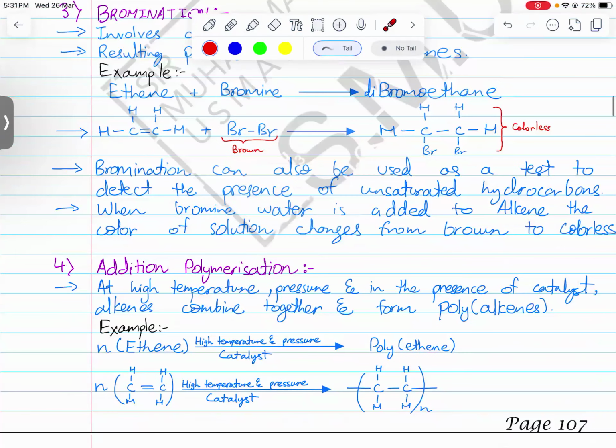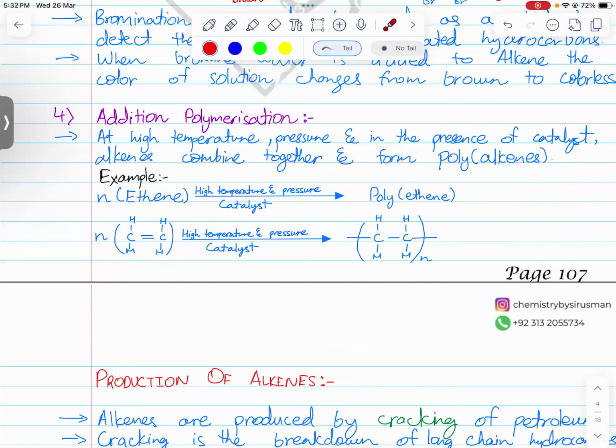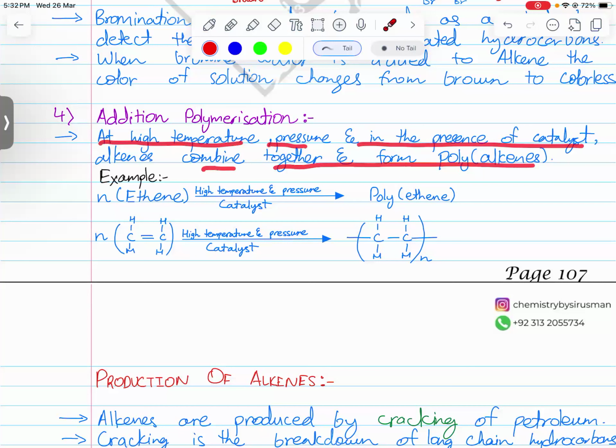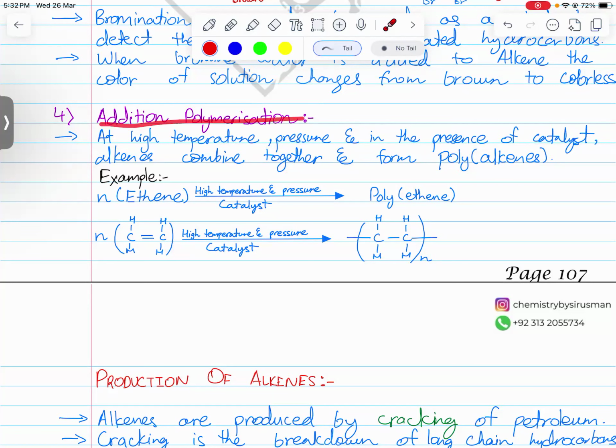Now, next, addition polymerization. Addition polymerization is when at high temperature or pressure and in presence of catalyst, alkenes combine together and form polyalkenes. We will study this further in macromolecules as well. But addition polymerization is a type of polymerization in which many alkene molecules join with one another to form one single long chain of a polyalkene.